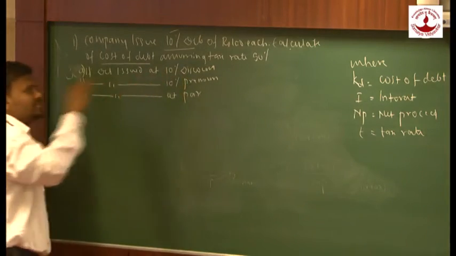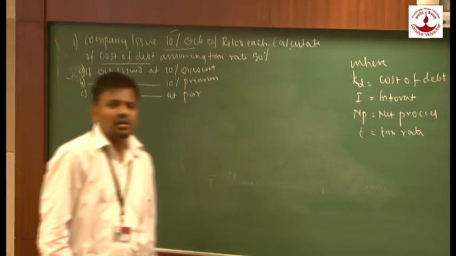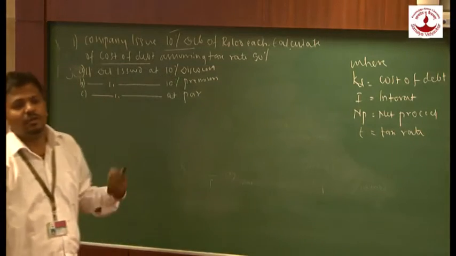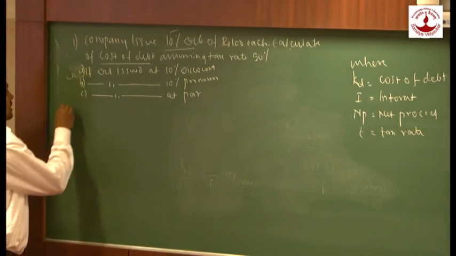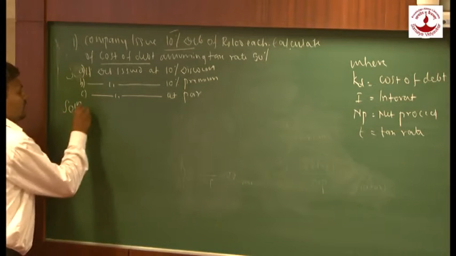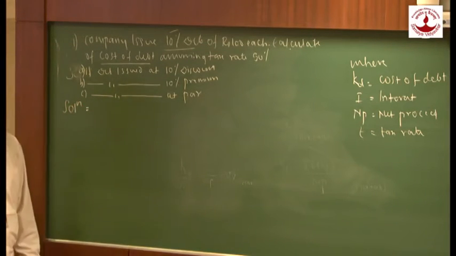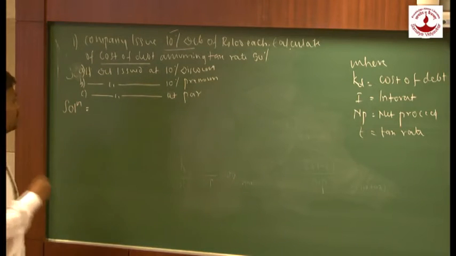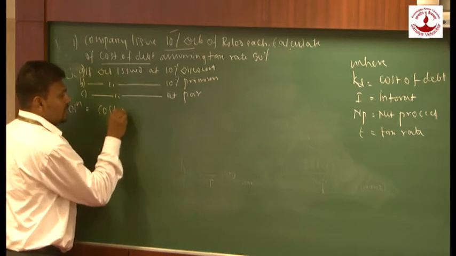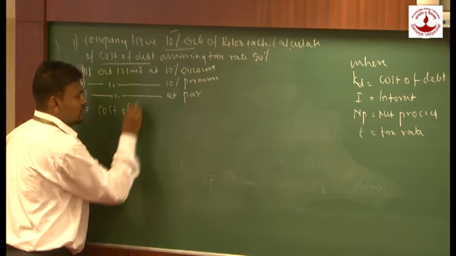Now these are the 3 examples we are going to solve. In this case, how companies are going to calculate the cost. Let us see now. Whenever we are going to calculate cost of debt, in case they are redeemable, what is the formula? The formula is that is cost of debt, which is called as